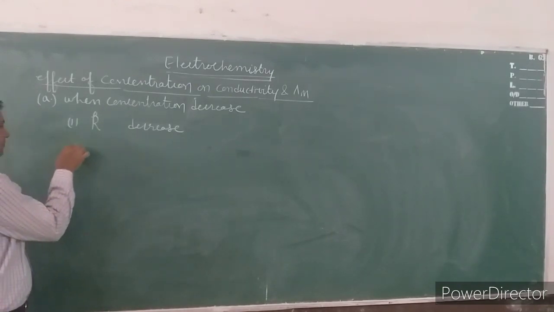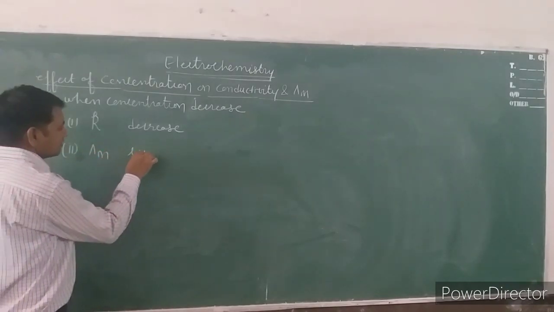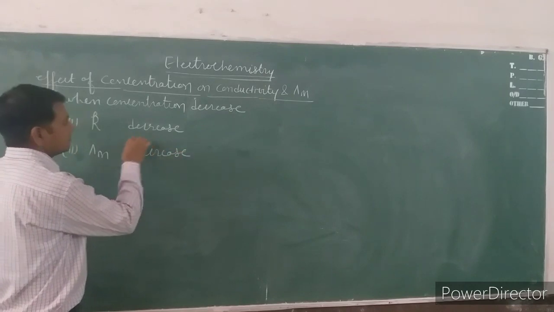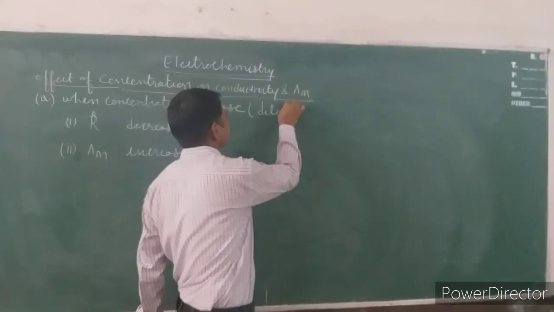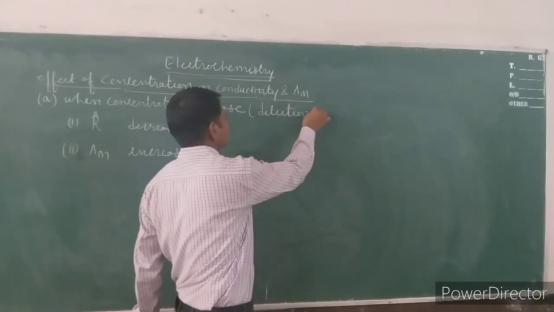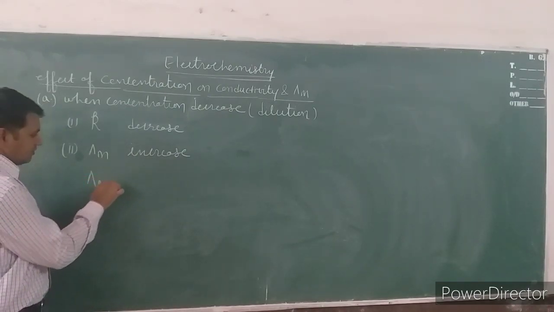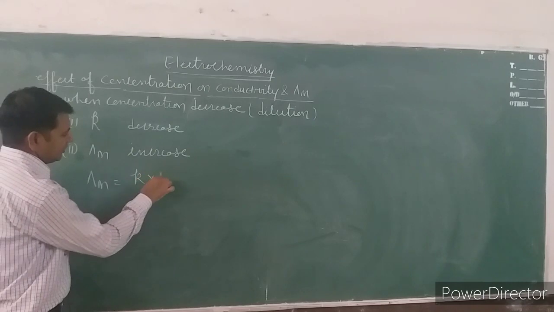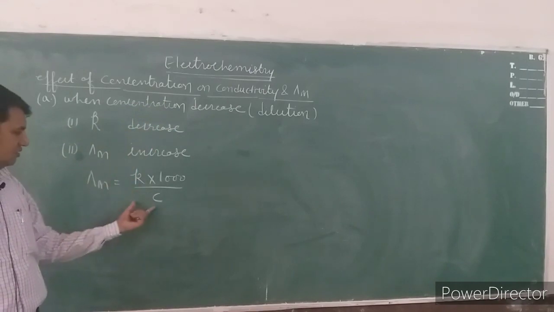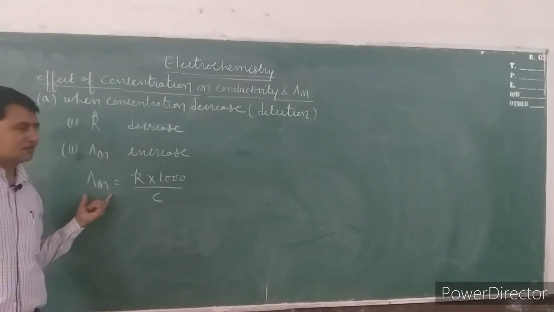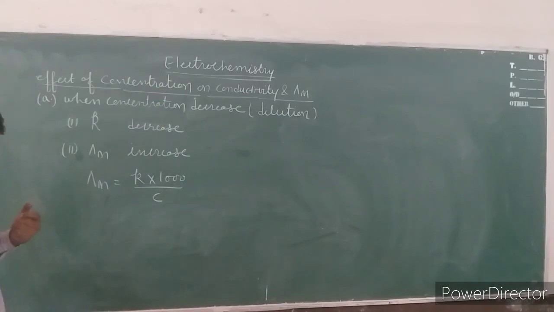And in the second case, lambda m increases when concentration decreases. Concentration decrease means dilution. So when the dilution is more, in the relation kappa into 1000 upon C, when we decrease the concentration, lambda m will increase. This is the concept of the effect of concentration on conductivity and molar conductivity.